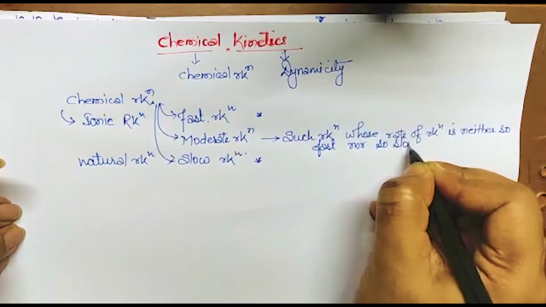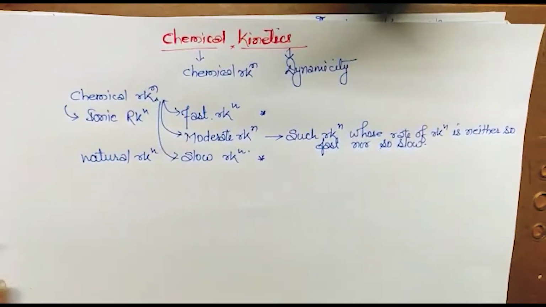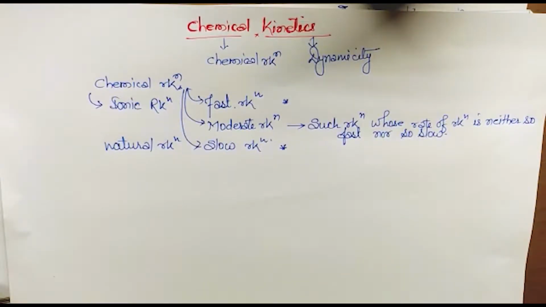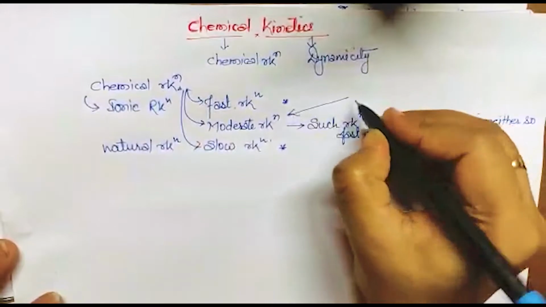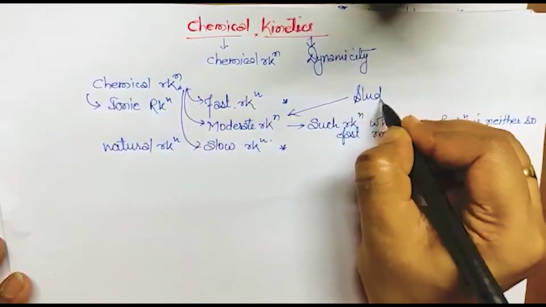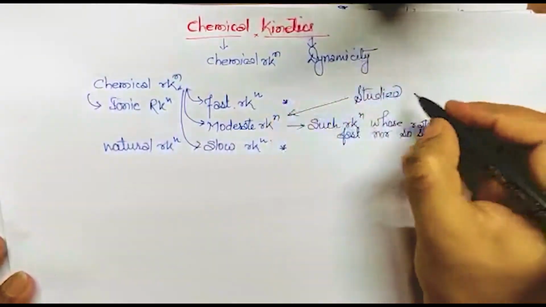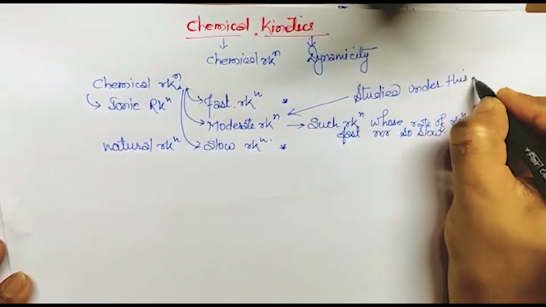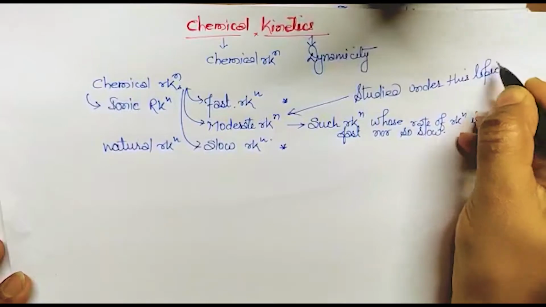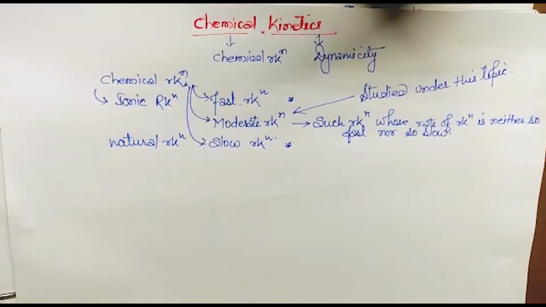Such type of reaction is known as moderate reaction, and since that can be observed, this type of reaction is studied under this topic. Okay, so now we got the thing that which type of reaction will be studied in this chapter. That is moderate reaction.